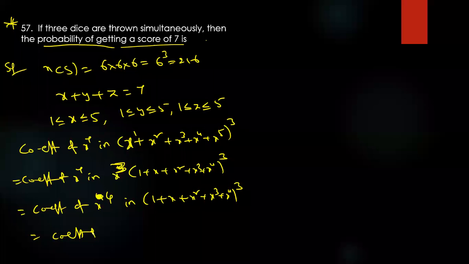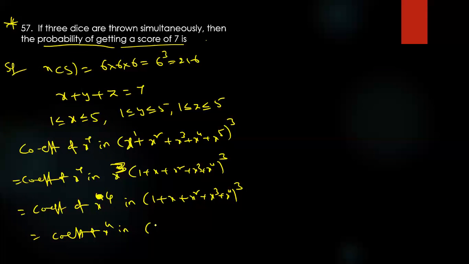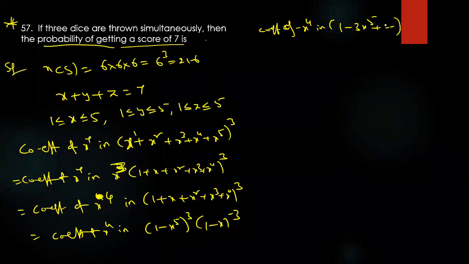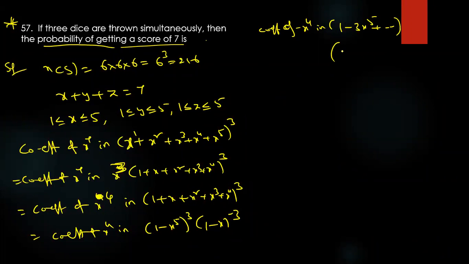How to write the coefficient of x power 4? (1 minus x power 5) whole cube into (1 minus x) whole power minus 3, because of the GP formula: (1 minus x power n) by (1 minus x). Okay, fine. Coefficient of x power 4 in the expansion: 1 minus 3 into x power 5. The remainder is not required. Still, what is the expansion of (1 minus x) whole power minus 3 into 1?